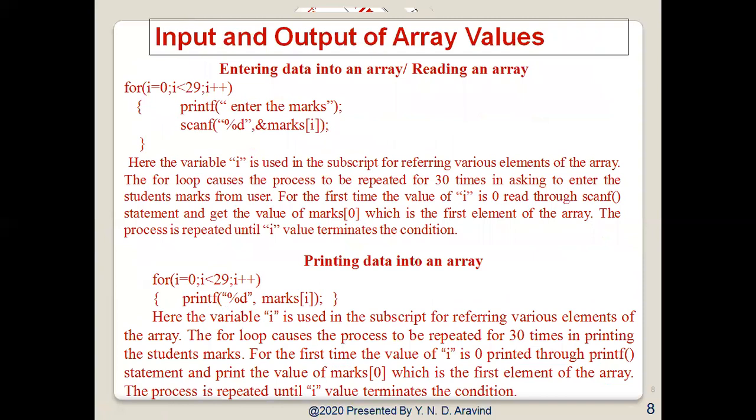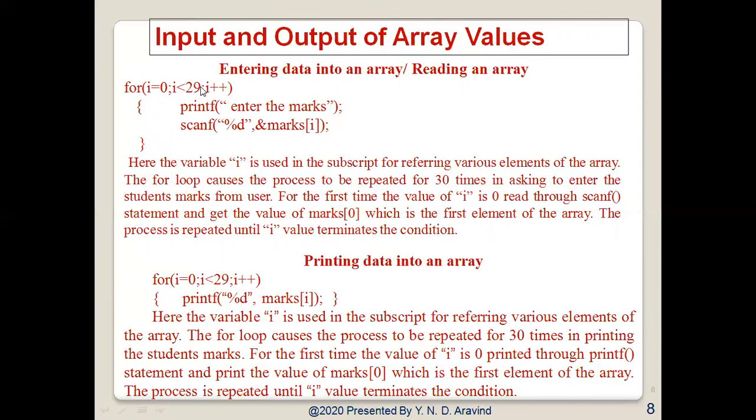Input and output of array values. We can enter data into an array, that is, we can read data into an array by using the scanf function. Instead of reading the array elements individually, since we are using the concept of an array, we can use a for loop statement to read them: for i equal to 0, i less than 29.